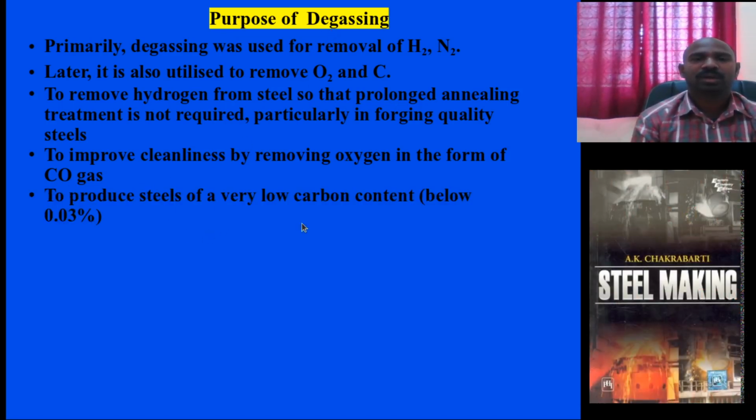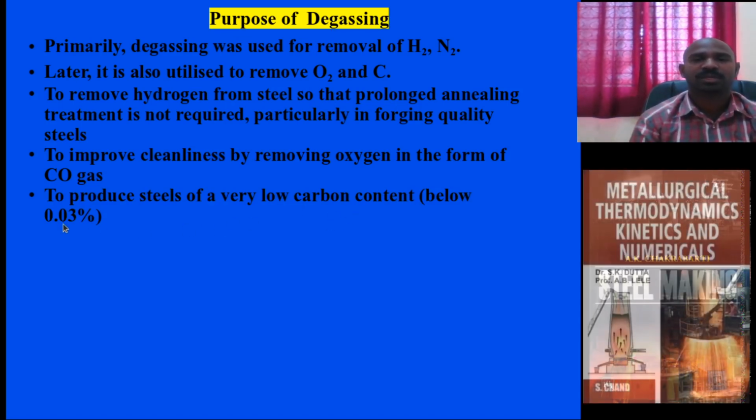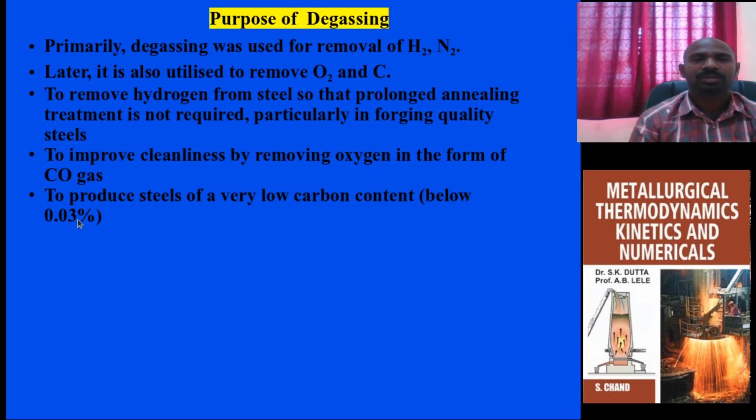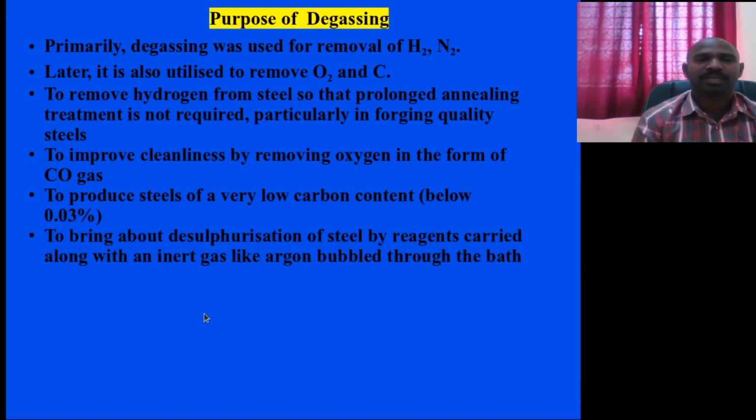And further, ultra low carbon steels, below 0.03 or 0.033 percent, are quite possible at the secondary refining stage of degassing methods.